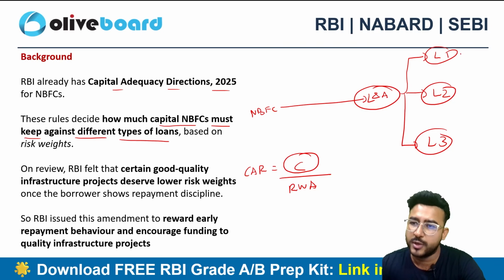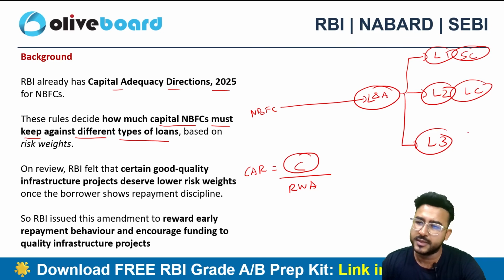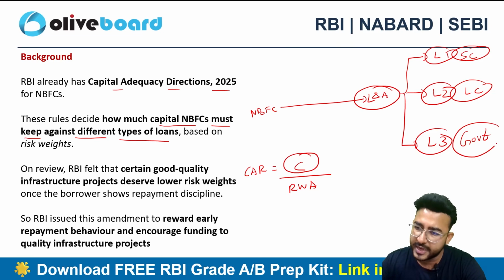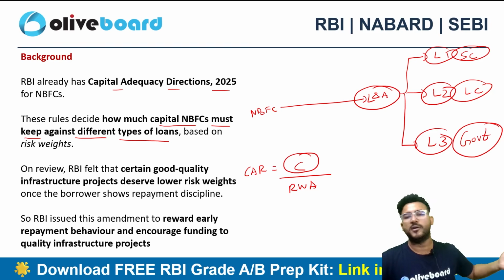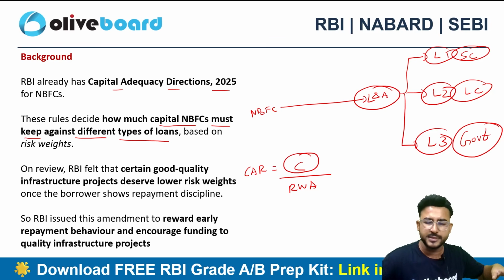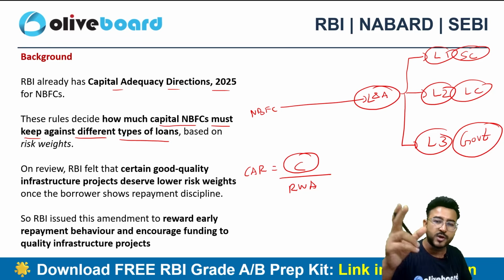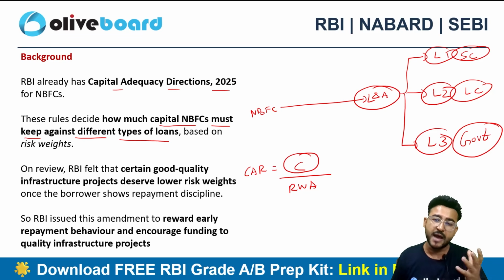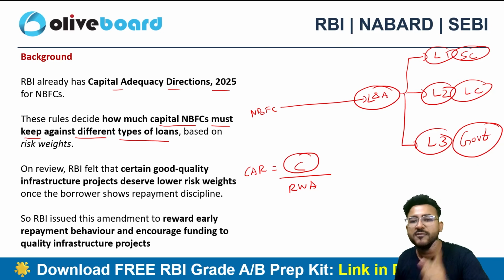So let's suppose loan number 1 is given to a small company, right? Loan number 2 is given to a large company. Loan number 3 is given to the government. So can I say that the loan that you have given to the government is having almost negligible risk? The loan that you have given to a large corporation is definitely having some amount of risk, but the loan that you have given to a small company will be having an adequate amount of risk, right? All are assets, but we need to calculate risk weighted assets.